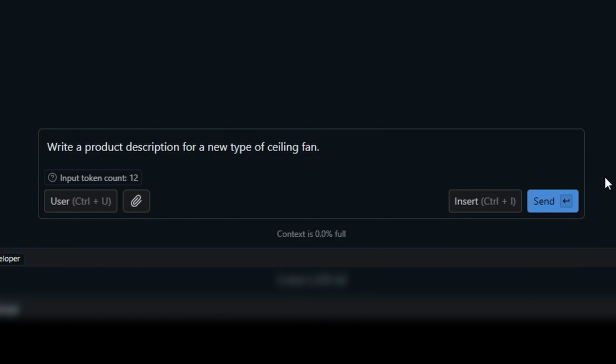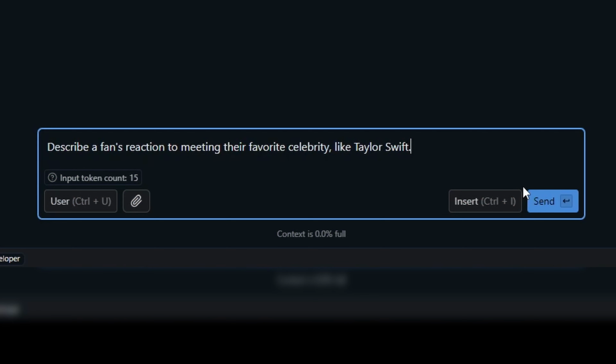When talking to an AI, you need to give context so it understands how to correctly respond. For instance, asking the AI to write a product description for a new type of ceiling fan is different than asking it to describe a fan's reaction to meeting their favorite celebrity. Those are two very different ideas, and context again is key. When working with large language models, crafting effective text prompts is crucial to getting the best results.